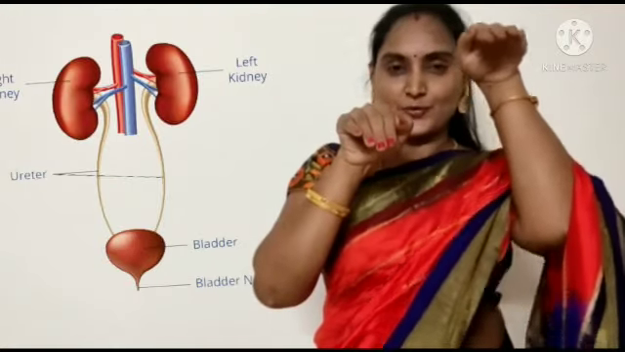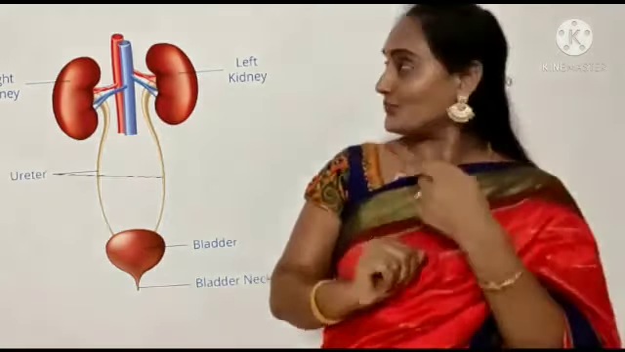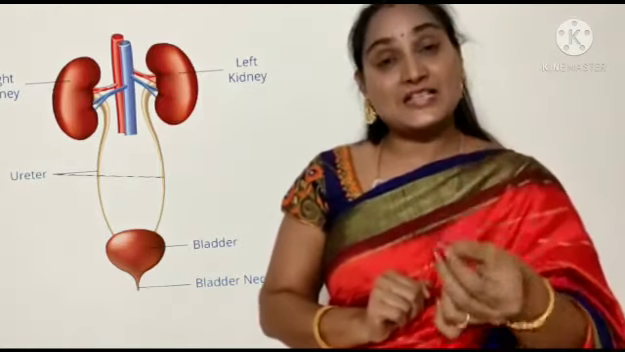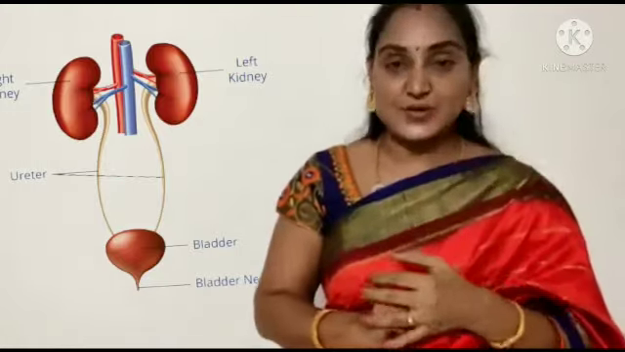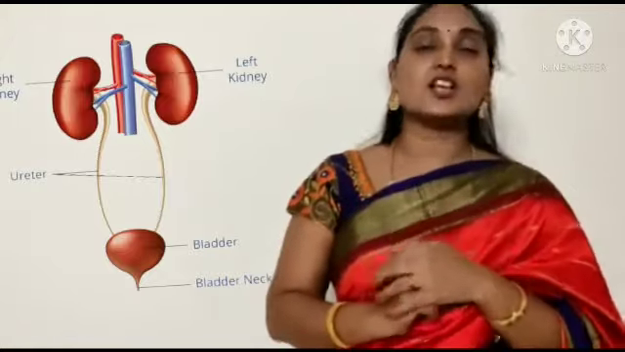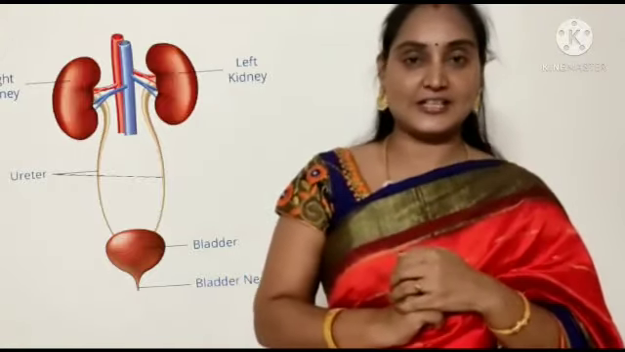Right. See, if you observe, the kidneys are present like this. One is a little upper, one is a little lower. So which side of the kidney is a little lower? Yes, the right kidney is a little lower than the left kidney. Why? Because it gives space for the liver. To accommodate the liver properly, it is a little lower than the left kidney.